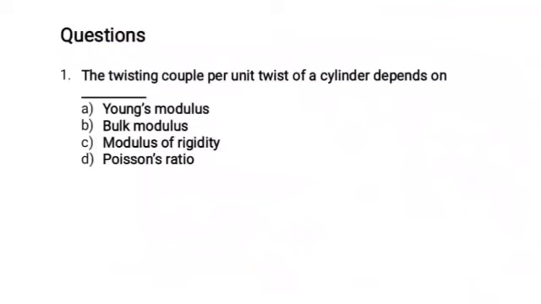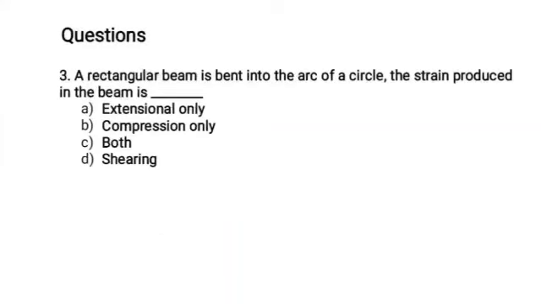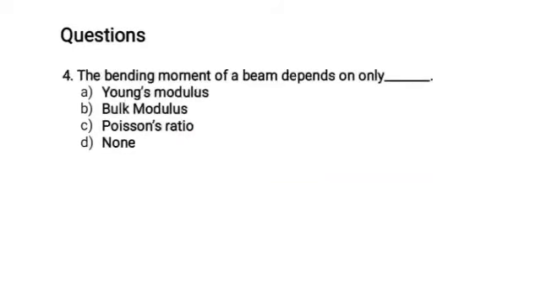Questions. Twisting couple per unit twist of a cylinder depends on modulus of rigidity. The unit of twisting couple is: Newton, Newton meter. A rectangular beam is bent into the arc of a circle. The strain produced in the beam is: extensional only, compressional only, both. Bending moment of a beam depends only on: Young's modulus, bulk modulus, Poisson's ratio, none.